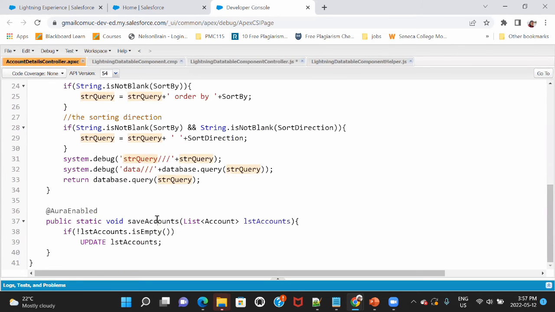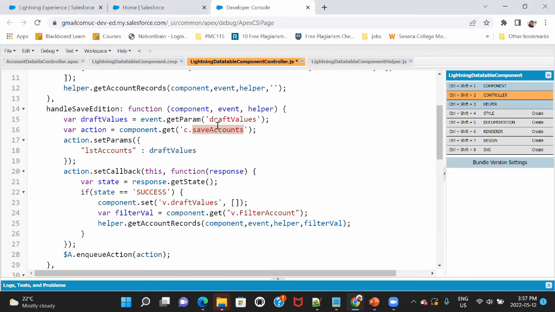Here it is. What it is doing is just accepting a list of accounts and updating the list. Pretty simple, right? Okay, so that's what we are doing. We are passing the draft values that we got into the list of accounts, and upon callback, what we are doing is, you can ignore this code for now.